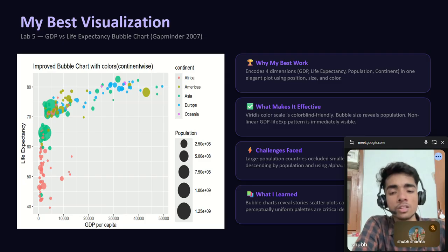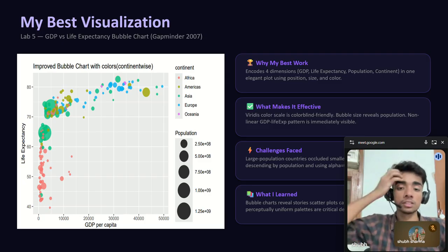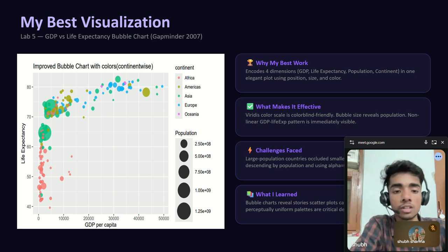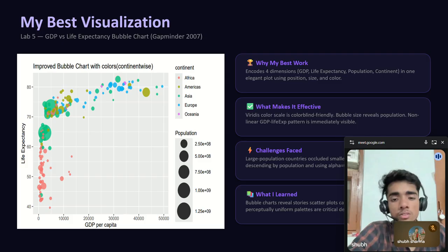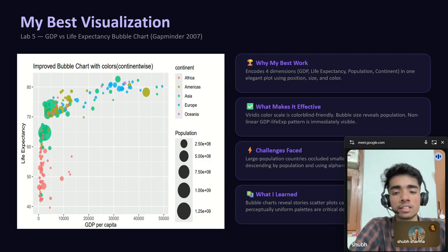You can immediately see the story. There is a strong but non-linear relationship between wealth and health. It's non-linear because it's not following a straight line, and you can see outliers like China and India sitting at very different positions on the wealth axis, but surprisingly similar life expectancy levels. The biggest challenge I faced was that bubbles for countries like China and India were so big they were overlapping smaller countries. So I used alpha transparency to plot smaller countries' bubbles over the bigger ones.